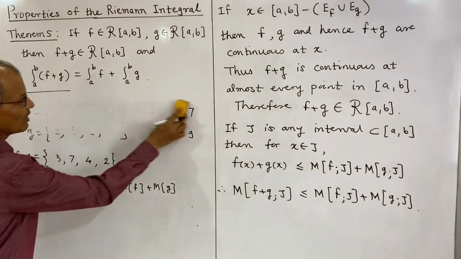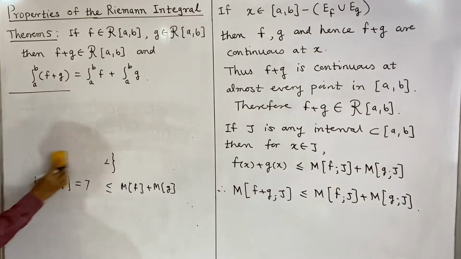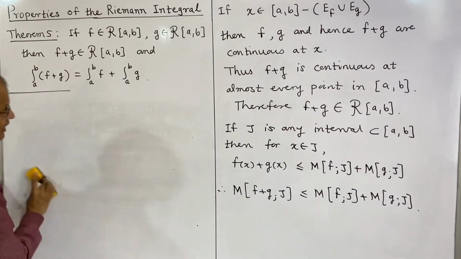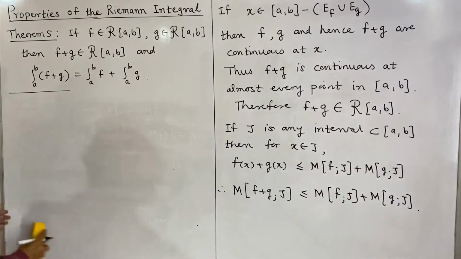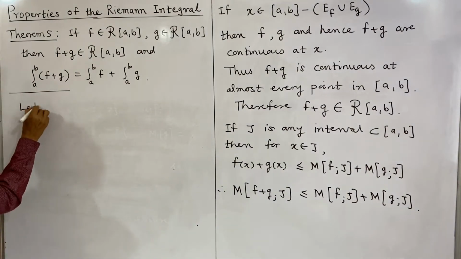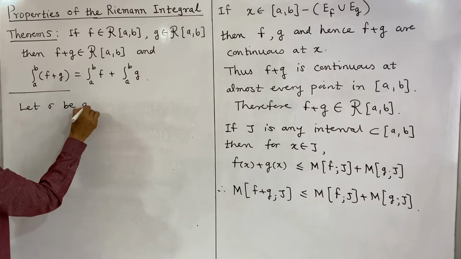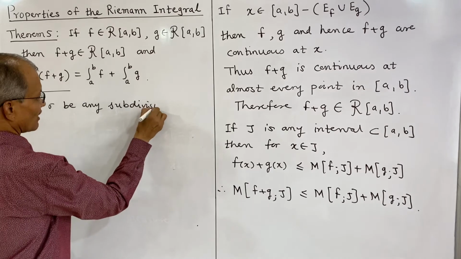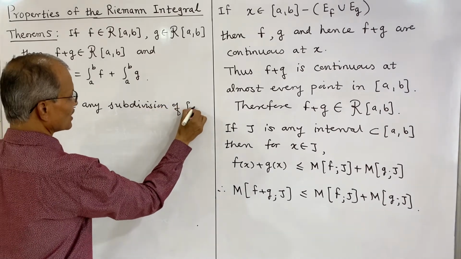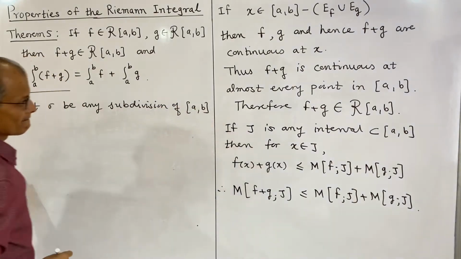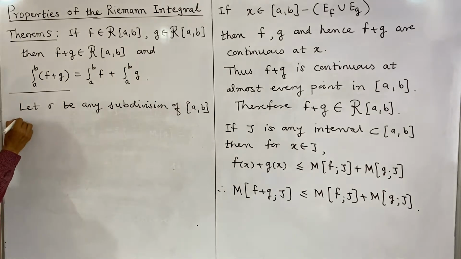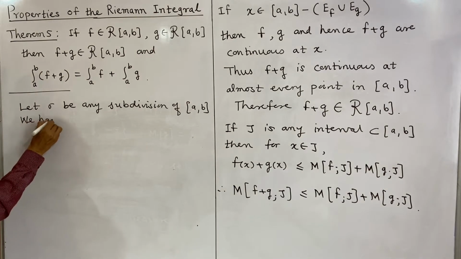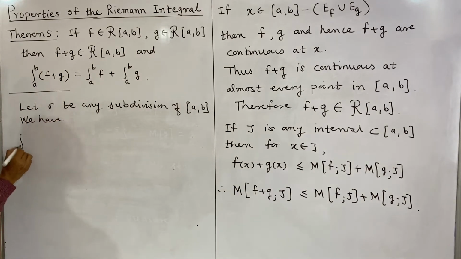That result we have. Now we shall consider sigma as any subdivision of AB. Let sigma be any subdivision of the closed interval a to b. Then we have the integral a to b of f plus g.